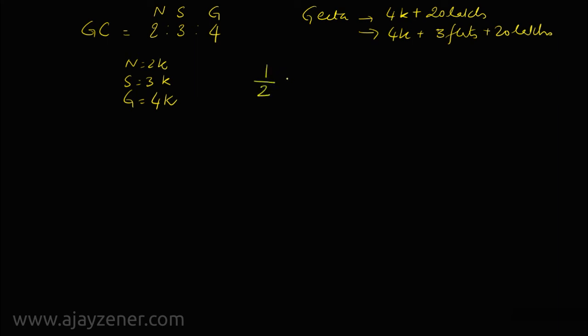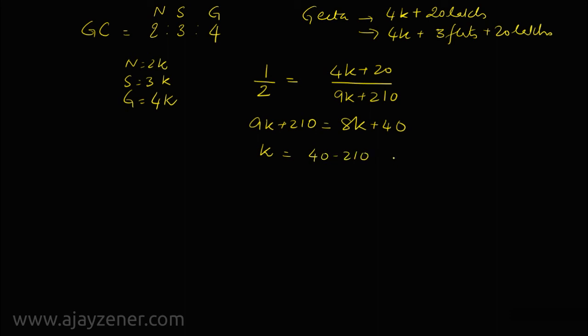So half should be equal to 4k plus 20 lakhs that she got divided by total asset, which is 4k, 3k, 2k. So that's 9k plus 210. Solve this now. So from here we'll get k is equal to 40 minus 210. So this comes as a negative value. So this means that this case is not possible, isn't it?